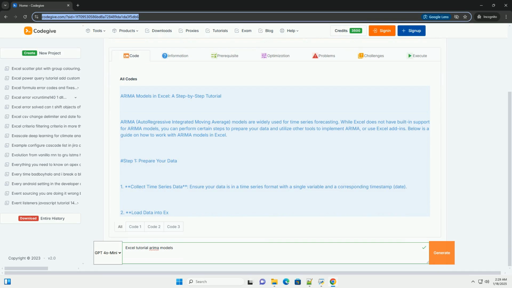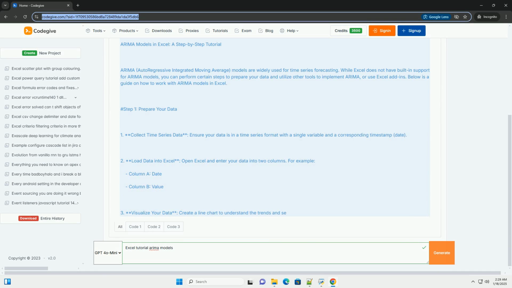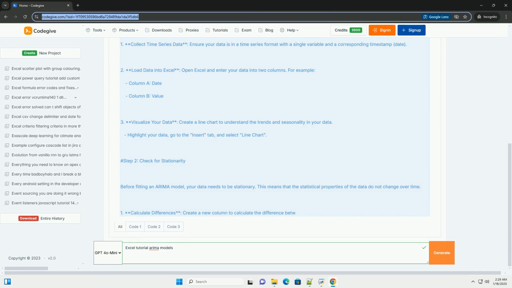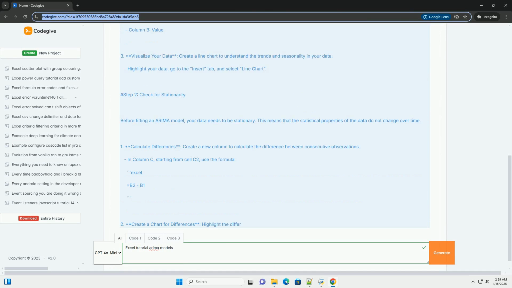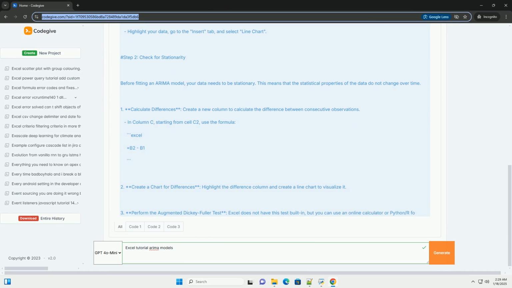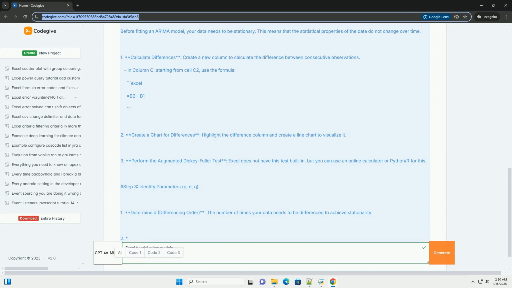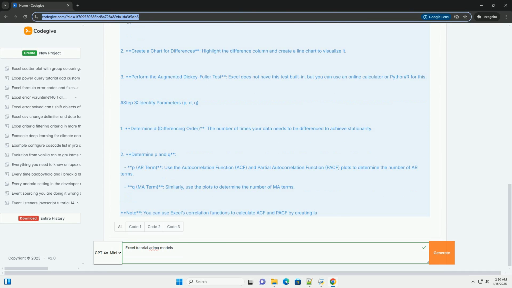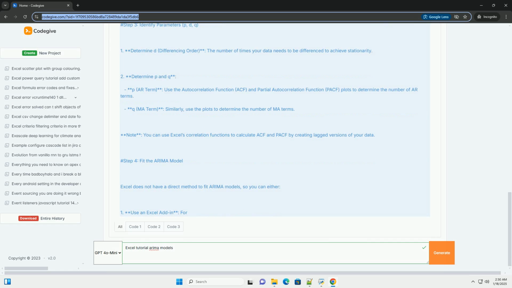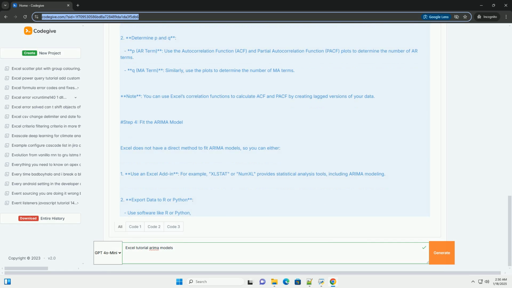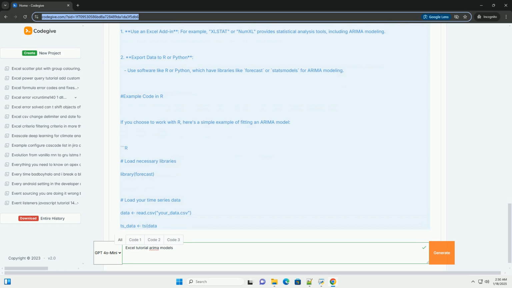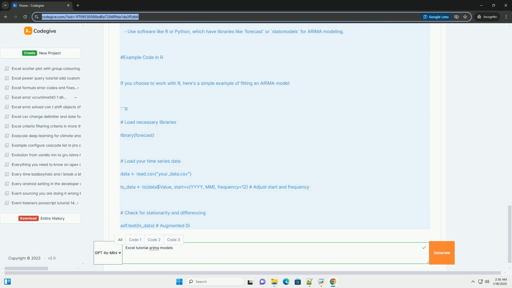ARIMA models in Excel, a step-by-step tutorial. ARIMA, autoregressive integrated moving average, models are widely used for time series forecasting. While Excel does not have built-in support for ARIMA models, you can perform certain steps to prepare your data and utilize other tools to implement ARIMA, or use Excel add-ins. Below is a guide on how to work with ARIMA models in Excel.